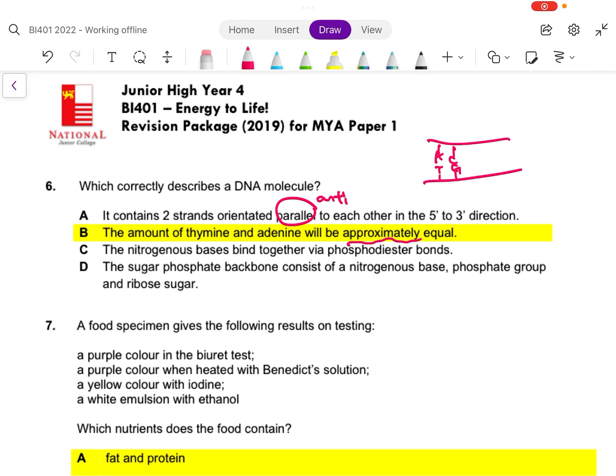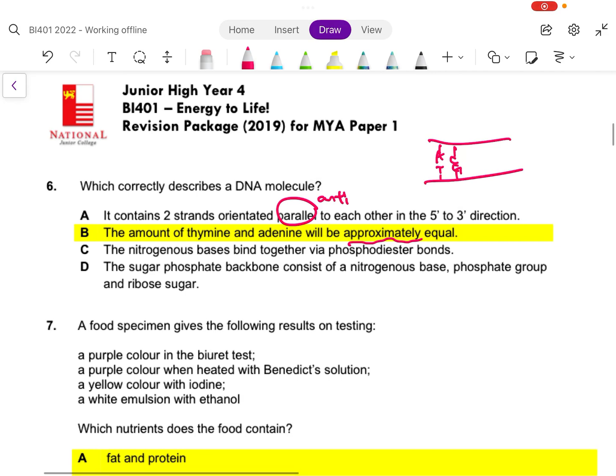C. The nitrogenous bases bind together via phosphodiester bonds. This is not true. Okay, what is the nitrogenous base? Again, a nucleotide comes with a base, a sugar, as well as a phosphate group. If I were to link many of these nucleotides together, you will get a strand of DNA.